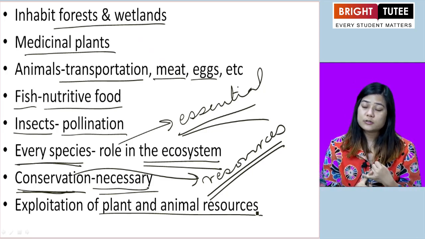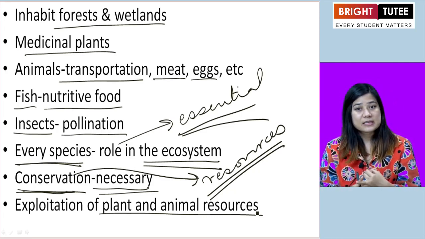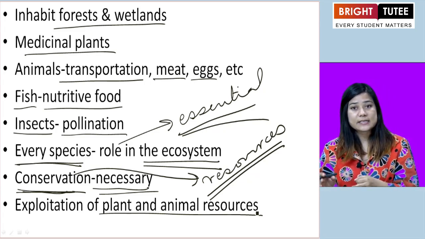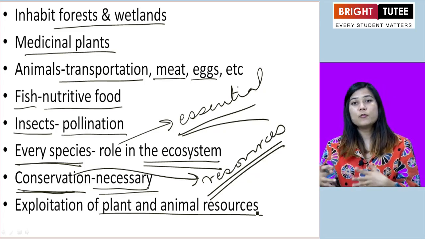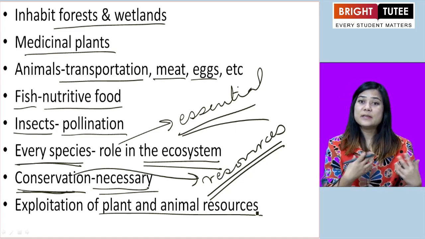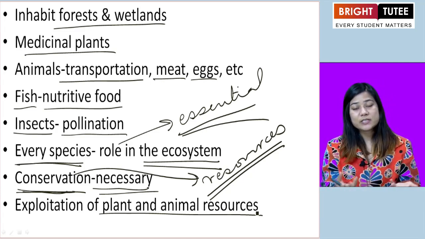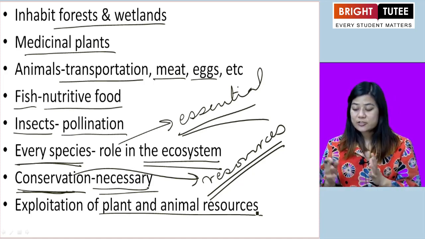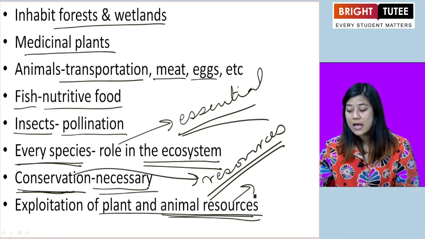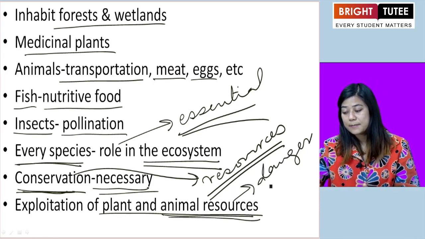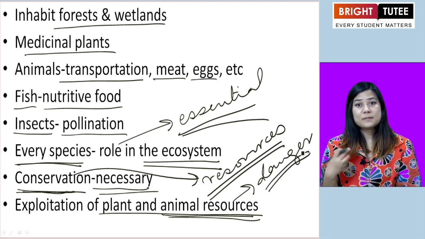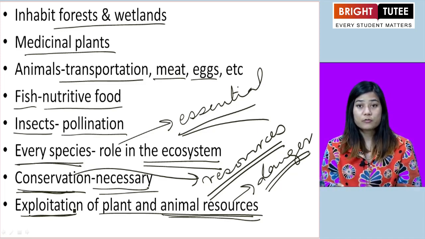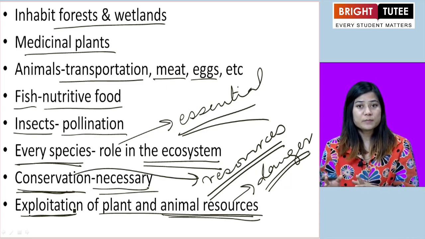Trees are being cut, animals are being killed illegally, right? Plants are not being properly taken care of and they're just being destroyed. More and more lands are being destroyed for building of multiplexes, housing settlements, roads, railways, etc. As a result, the plant and animal resources are in danger. We have put them in danger. So that means we have exploited it. We have overused it. We have misused it. But that is not how it should be.